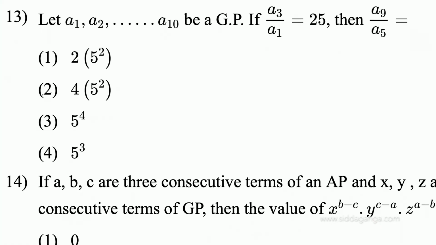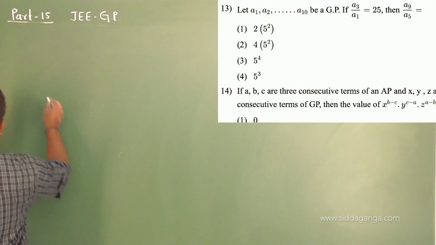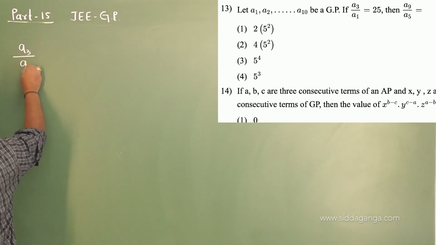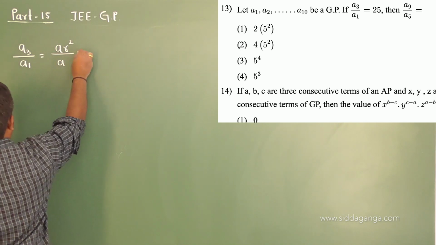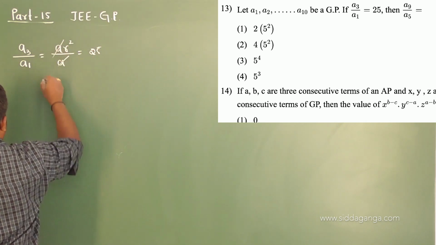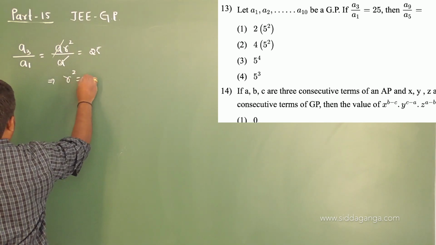Okay, question number 13. Let A1, A2 and so on up to A10 be a geometric progression. If the ratio A3 by A1 is 25, then what is A9 by A5? A simple one. A3 by A1. A3 means what? AR square, the third term, divided by the first term A. That is 25. So you get R square is equal to 25 or 5 square.